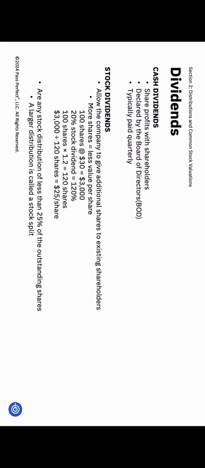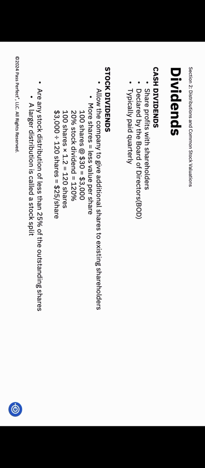Cash dividends are a portion of corporate earnings paid to shareholders. The board of directors decides whether to declare a dividend and how much it will be, typically on a quarterly basis. For example, if a corporation declares a 25-cent dividend in April, the annualized dividend would be $1, since dividends are usually paid quarterly 4 times a year. This helps with understanding questions about annualized dividend yield. Another way to look at it, if a company pays an annualized dividend of $1 per share, the quarterly dividend is 25 cents. Remember, cash dividends are taxable since you're receiving actual money.